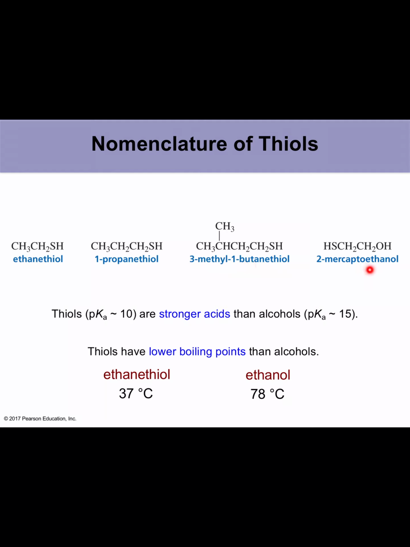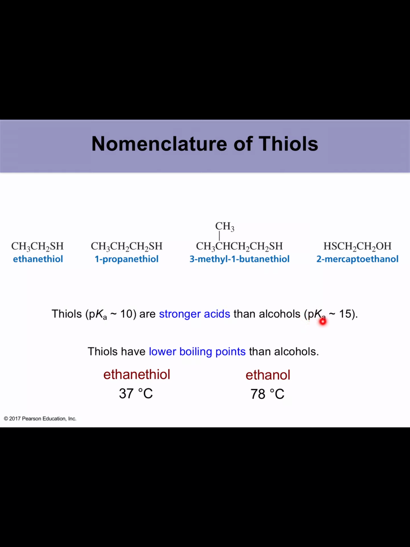And then this one has an alcohol group and also a thiol. So this one would be 2-mercaptoethanol. Notice here, alcohol, OH, gets more priority. So 1, 2. The second carbon carries a thiol group. That is represented as mercapto, and it's on the second carbon, 2-mercaptoethanol.